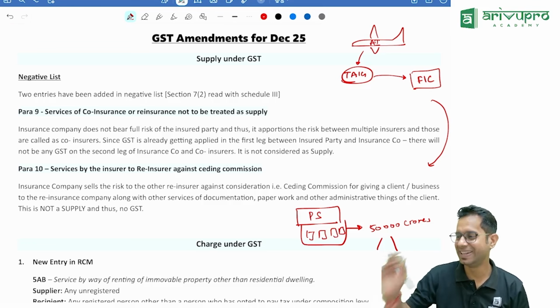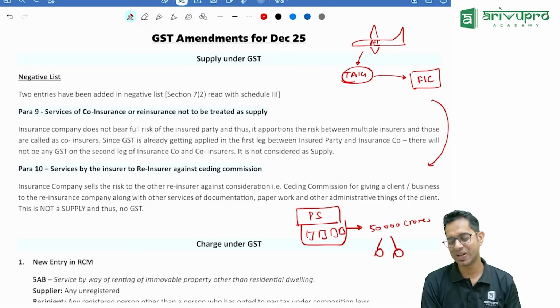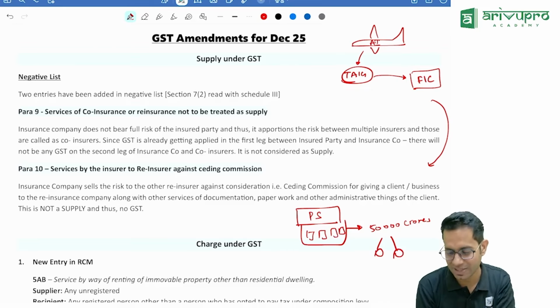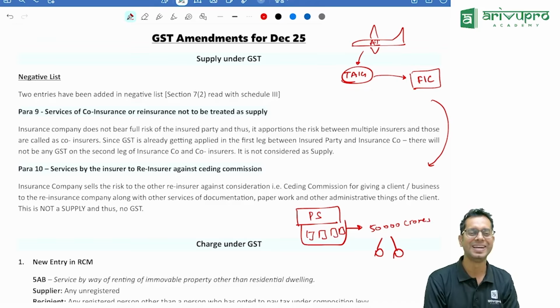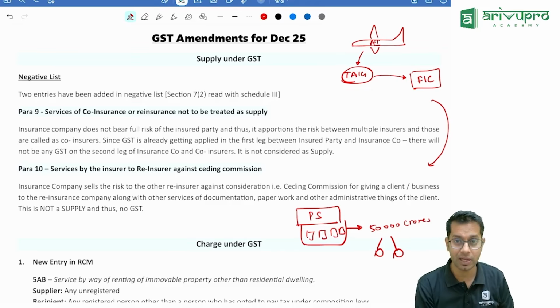Correct. So I may take money from the insurance company only. To take money from the insurance company, I may even burn those stock. Possible. Anything is possible. So for one company to take a risk of 50,000 crore is very huge.